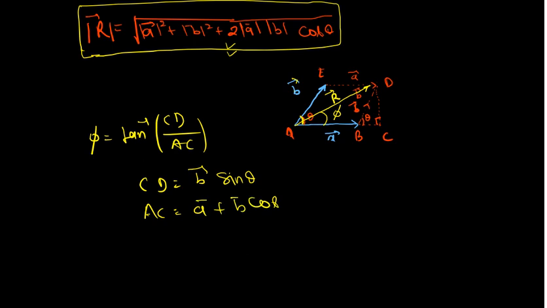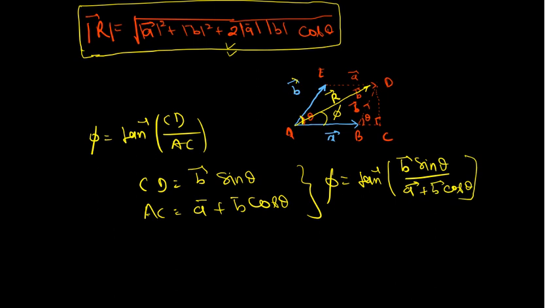So phi is equal to tan inverse of B vector sine theta divided by A vector plus B vector cos theta. So like this we can calculate the resultant direction also. So this is the direction.